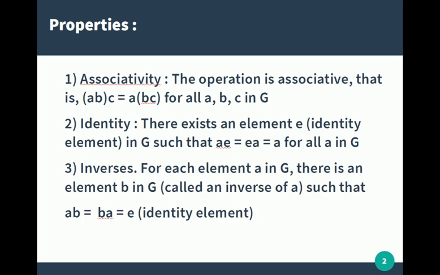The first property is called associativity. The binary operation defined on the set G should be associative, in that AB times C should be equal to A times BC for all A, B and C in G. The second property is the existence of an identity element, and the third property is the existence of an inverse for each element in G.